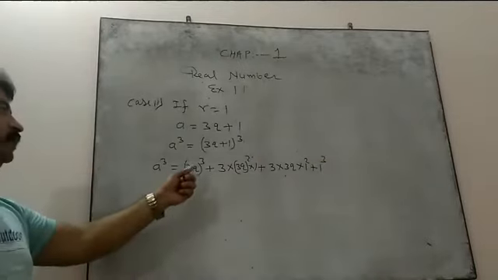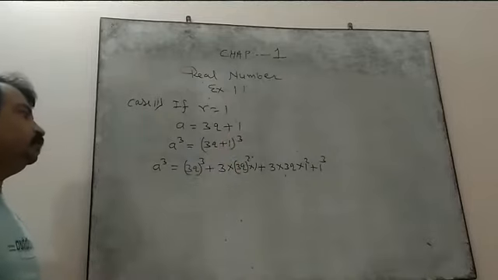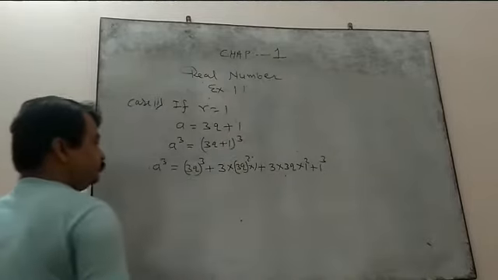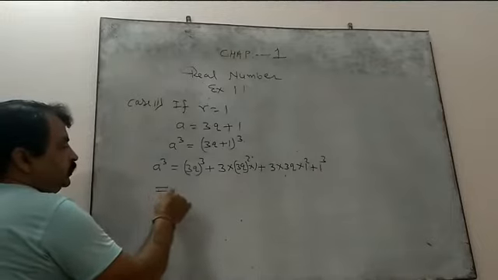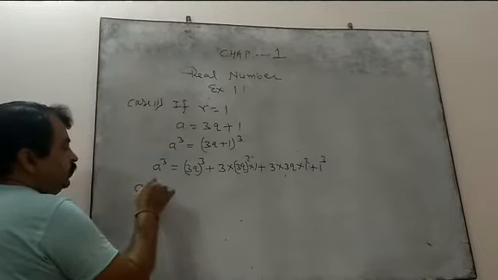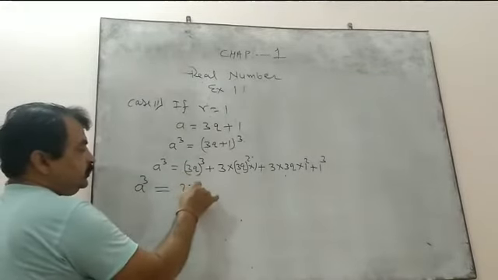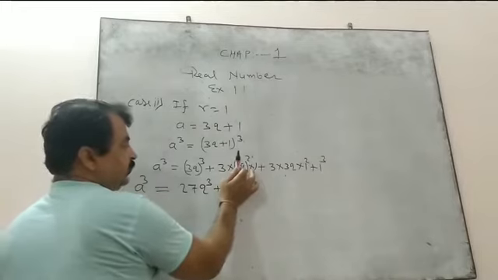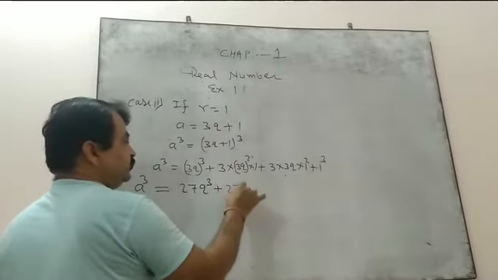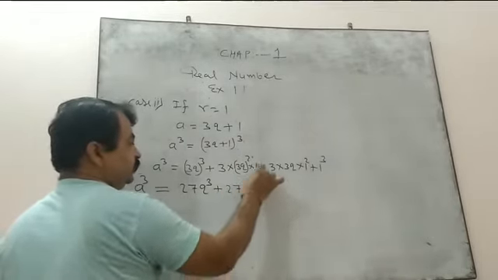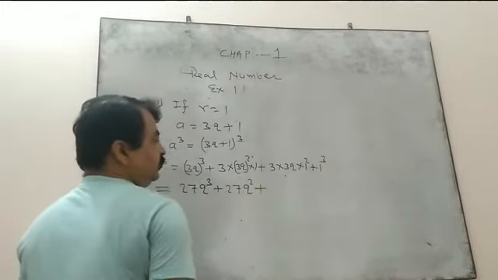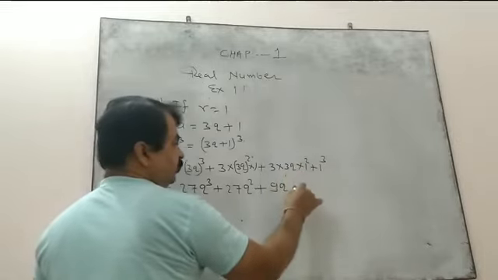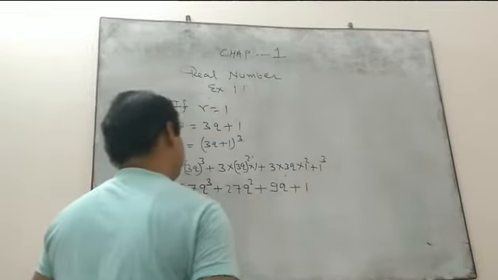I have applied the identity for (a plus b) whole cube. So a cube equal to 27q cube plus 27q square into 1, plus 9q into 1 square, plus 1 cube.